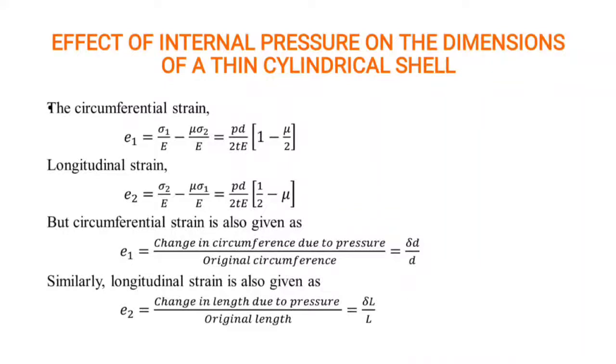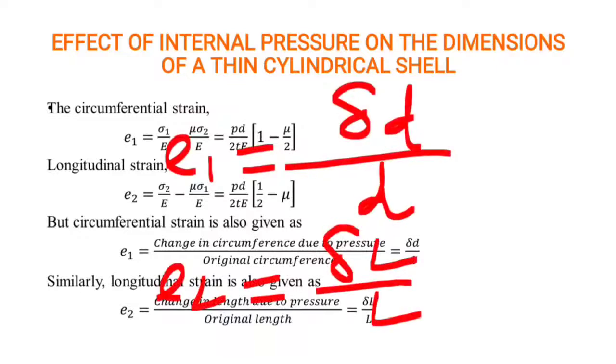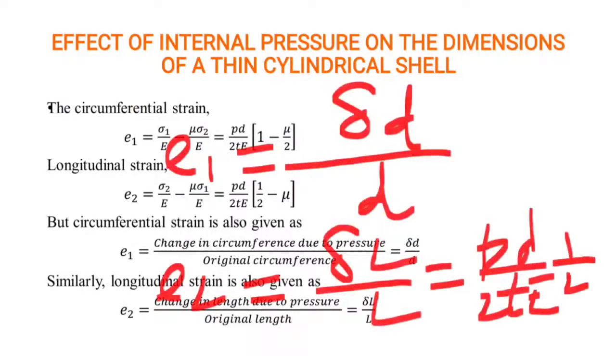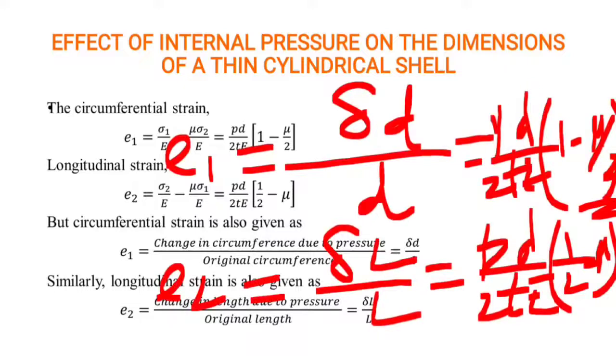But the circumferential strain is given by the change in circumference due to pressure divided by the original circumference. That is, E1 is equal to change in diameter by original diameter. This is the circumference. That gives us the circumferential strain. Similarly, for the longitudinal strain, delta L by L, the change in length due to pressure divided by the original length. If we equate these two, we get PD by 2TE, half minus mu, and the formula PD by 2TE, 1 minus mu by 2. This is the formula.